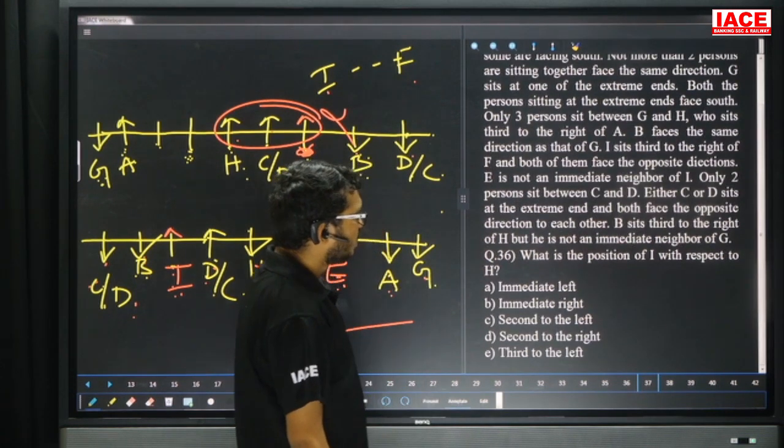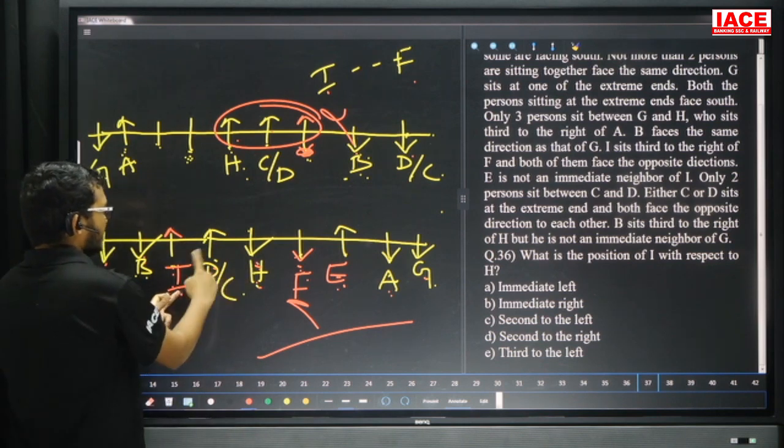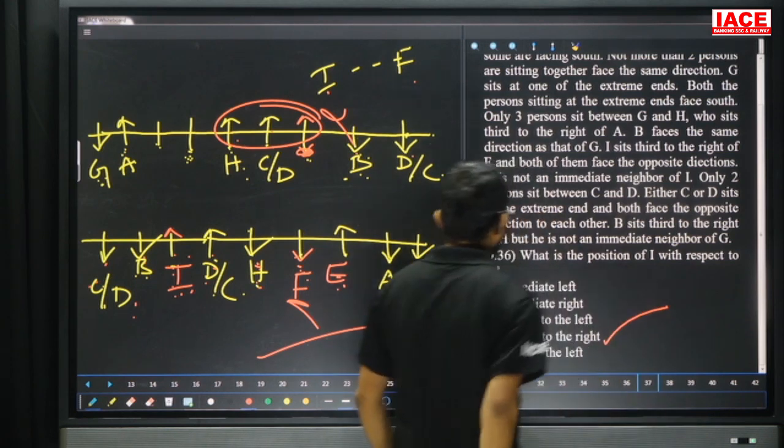Question number 36. What is the position of I with respect to H? First right, second right, so it is second to the right. The answer is Option D.